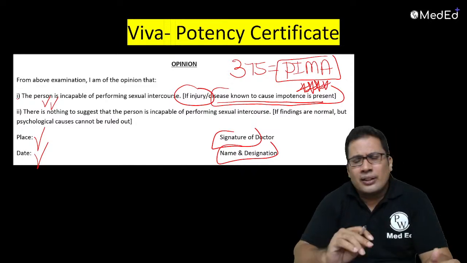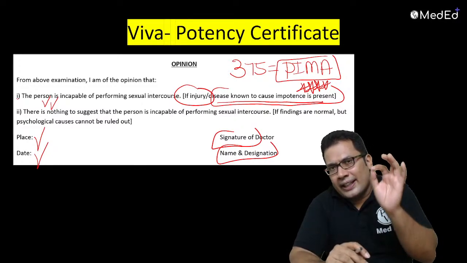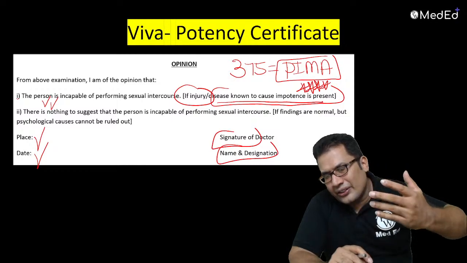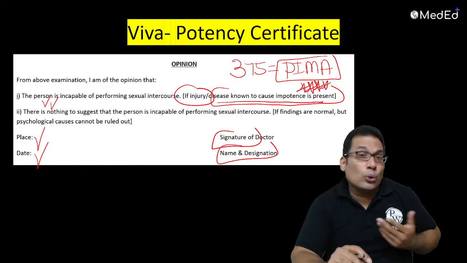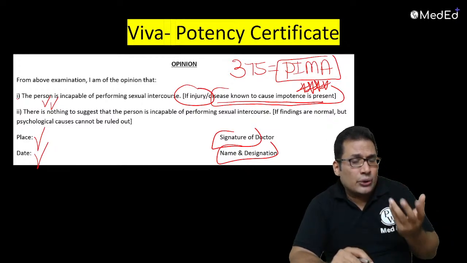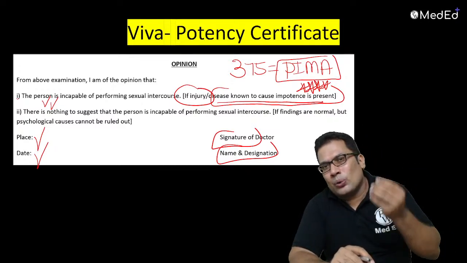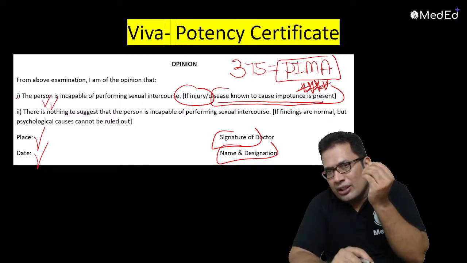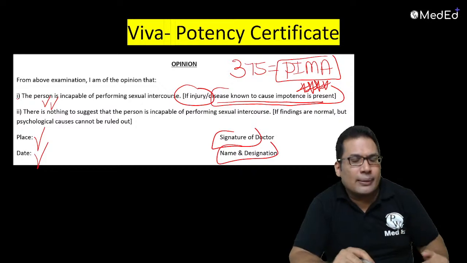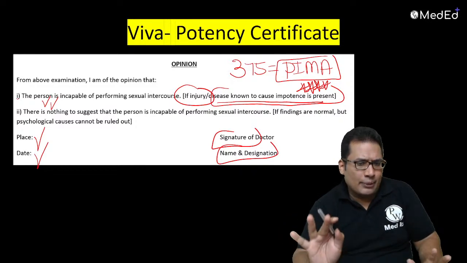Questions can also be asked: define rape, the punishment for rape, what are the extensions of 376, what are the sections of the POCSO Act, what do you mean by sexual assault, what do you mean by juvenile, what is the use of Lugol's iodine, what is the use of toluidine blue. All these are frequently asked questions.